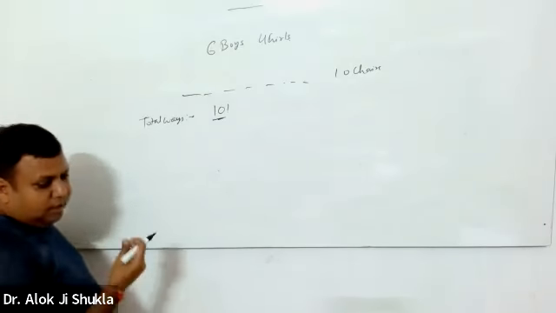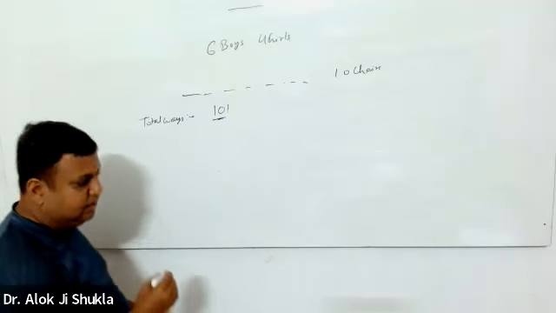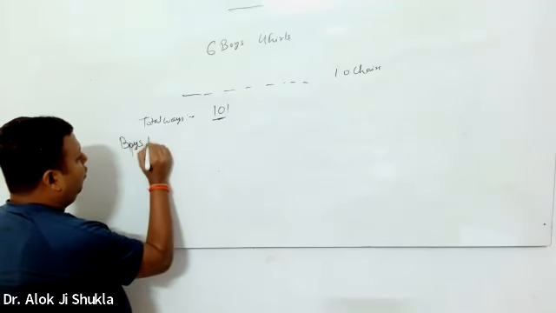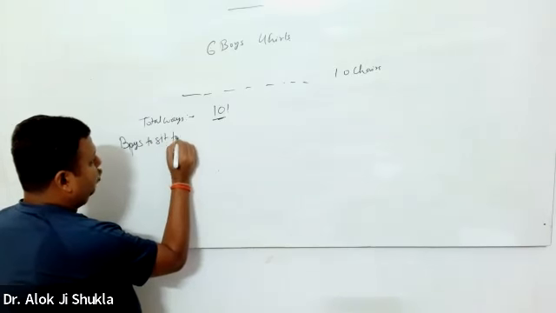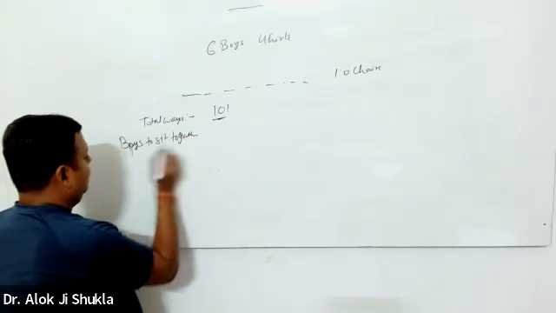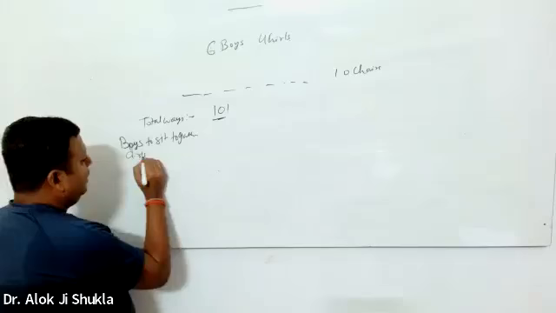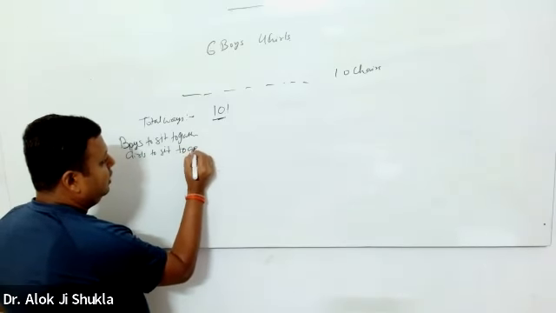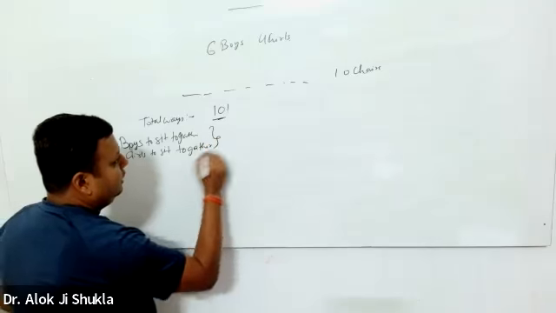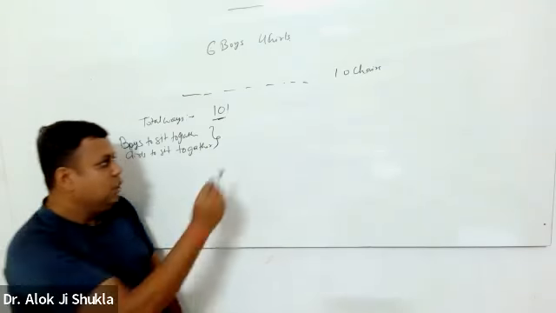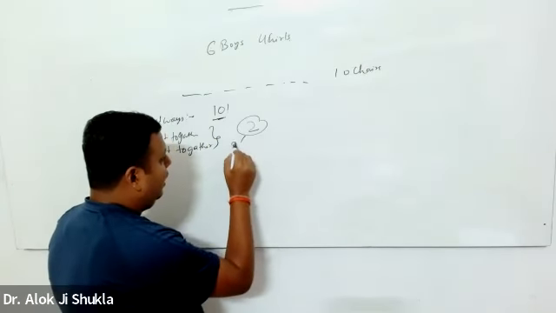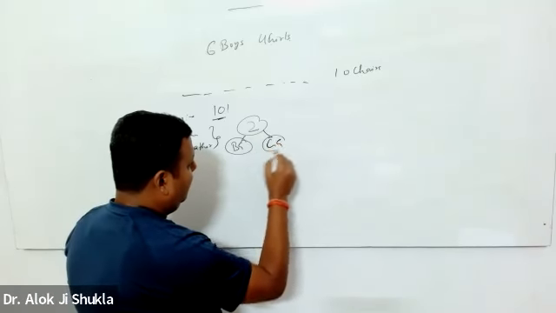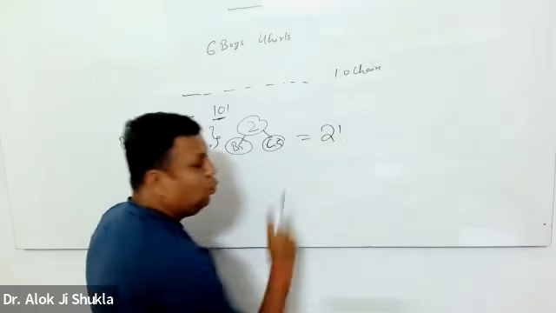Now, suppose I take a special case. I want boys to sit together and girls to sit together. Now in this case, what is happening? I have 2 objects, a boy group and a girl group, which can be arranged in 2 factorial ways.